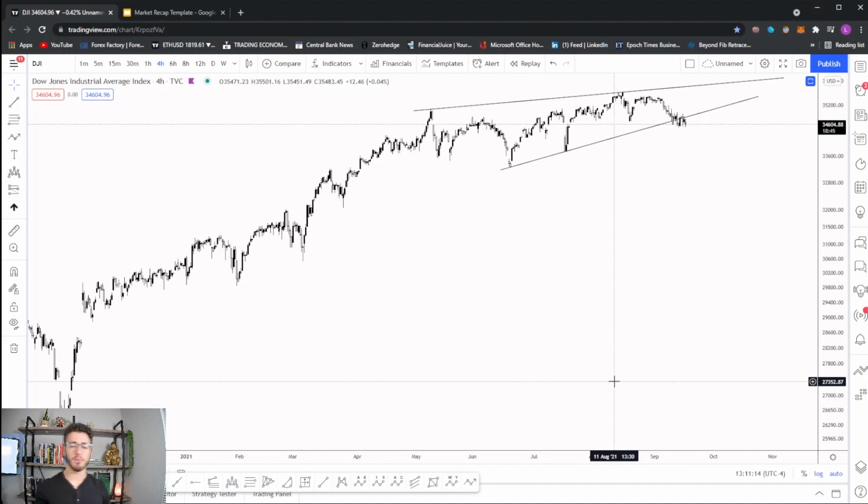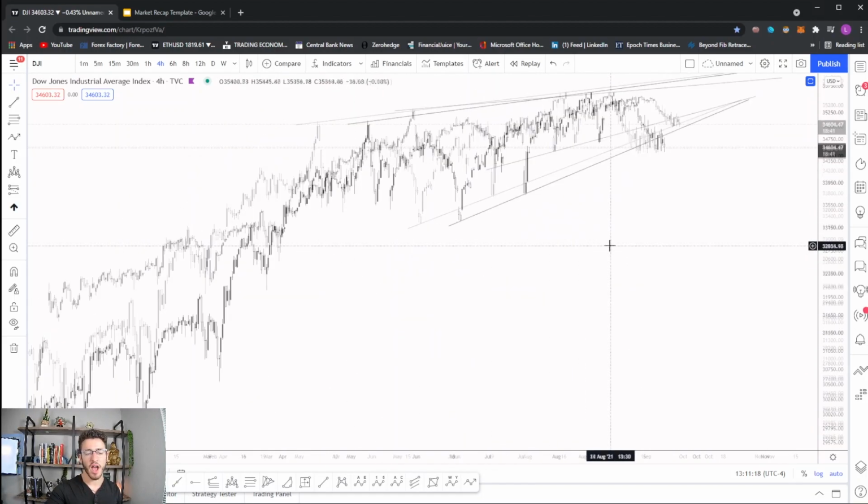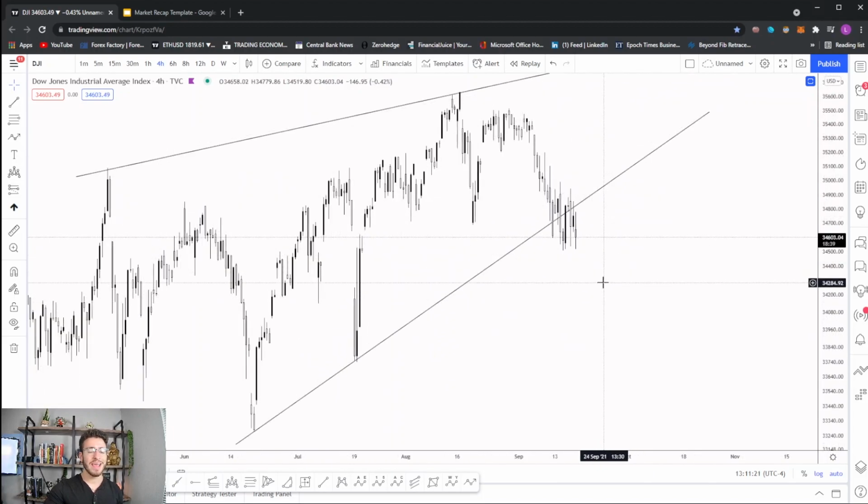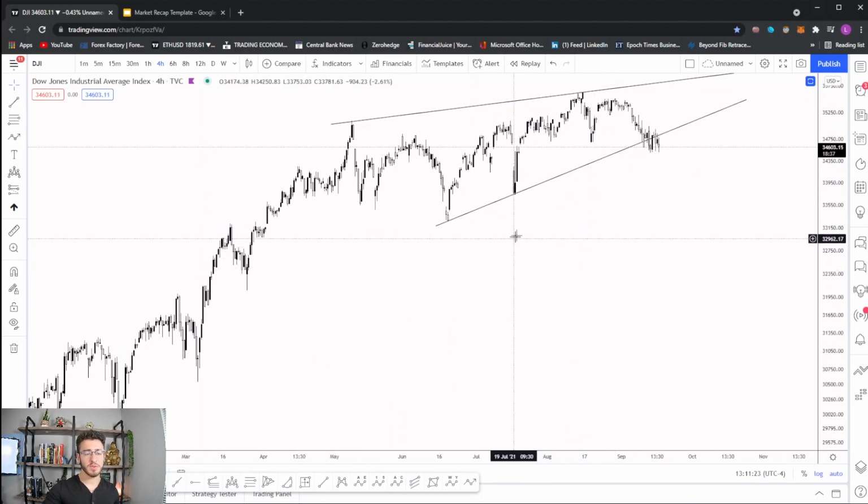Here's an interesting chart, my chart of the week, which is the DJI, the Dow Jones Industrial Average. And the reason that I want to bring this up is because we got a really clean breakout of this ascending wedge, right? So what we're looking for now is a breakdown and a continuation to the downside, and I am pretty confident we are going to see some bearish momentum in the DJI.